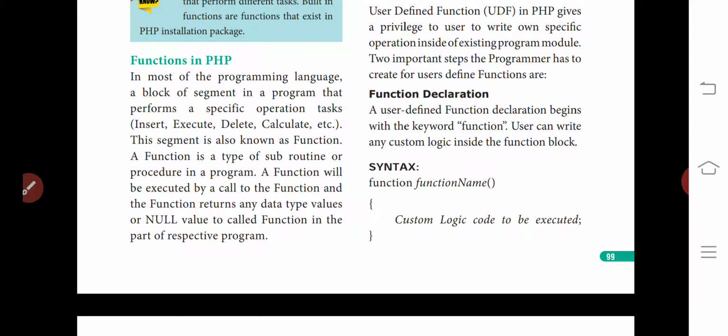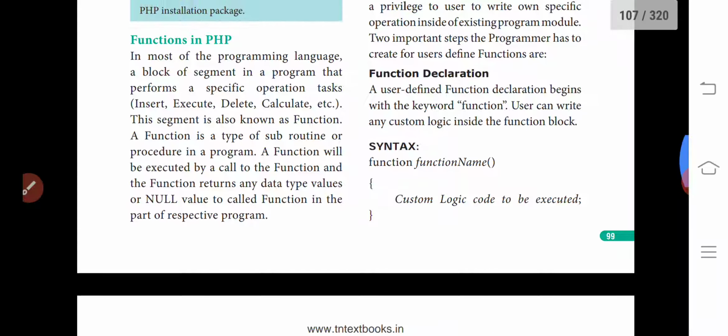Using the same example, if I want to go to school, I want to do a set of operations. The main function is that I want to go to school. It is the main declaration, so that is the function declaration.